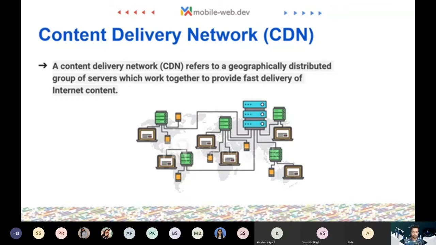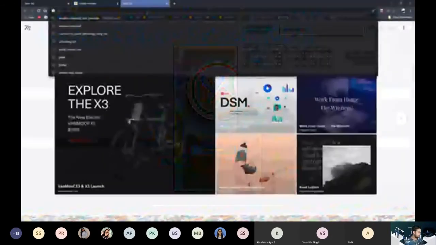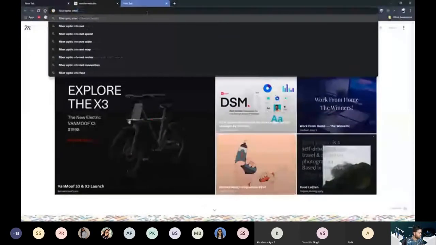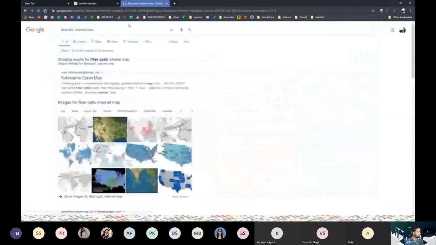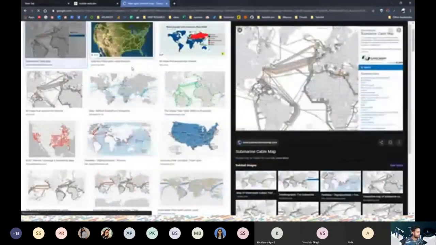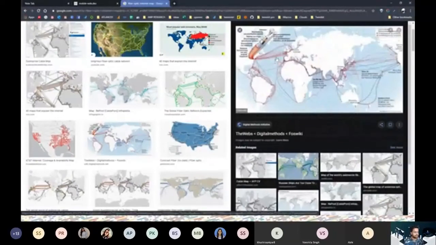And we just want to see, let's see, fiber optic internet map. So this is how the global internet fiber optic map looks. There are so many cables which are laid down by different providers. Some of them are by Google, some of them are by internet providers, and this is how the world is connected.